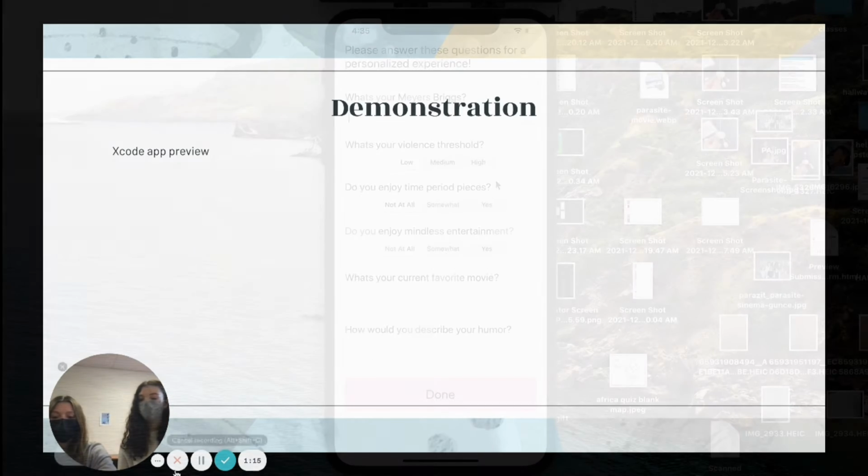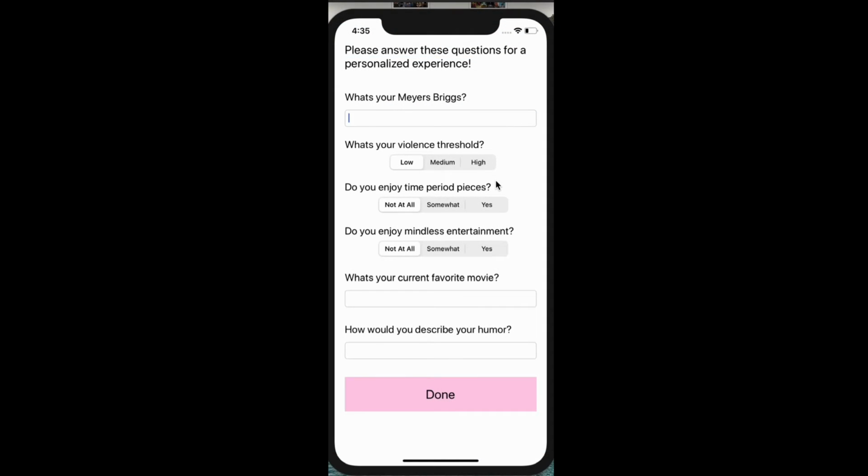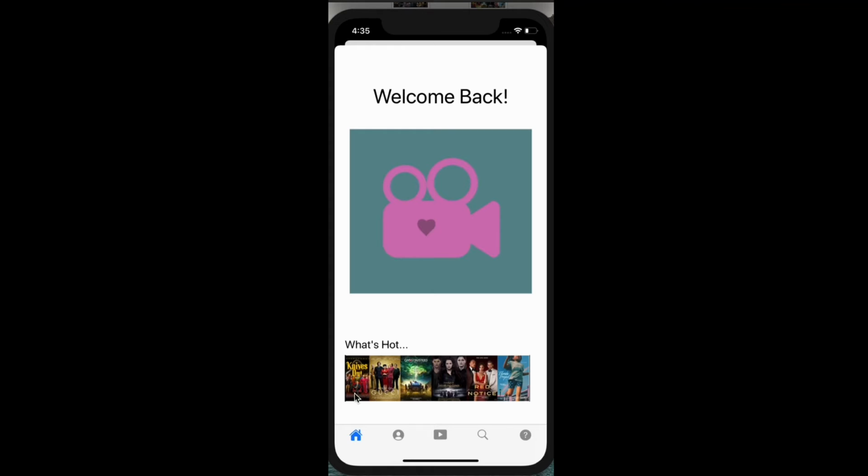So now it's time for our demonstration, the Xcode demonstration of our app. And as you can see here, you can click along and choose your preference for your violence threshold, the time period you want it to take place, pretty much anything. And then when you're done, you click done, obviously.